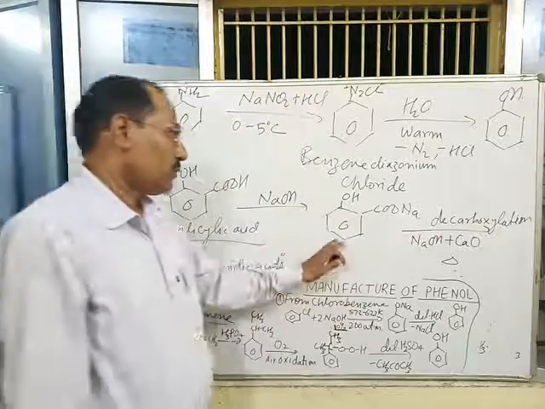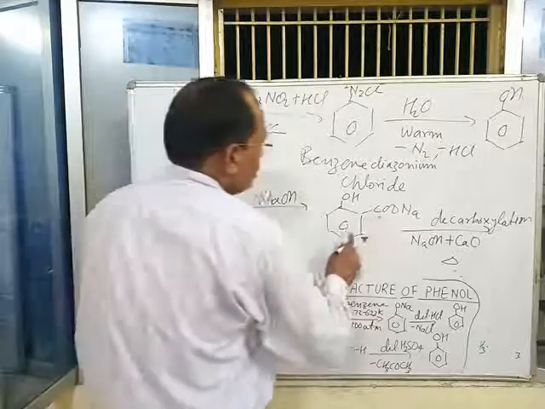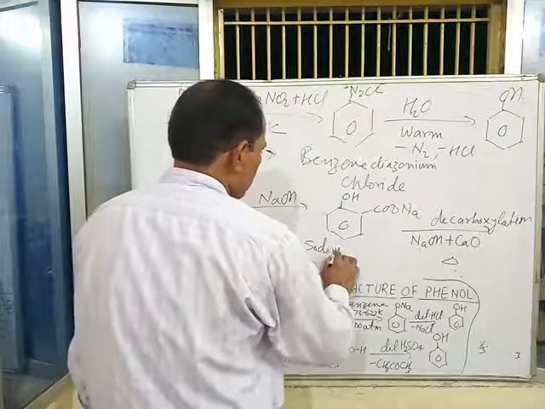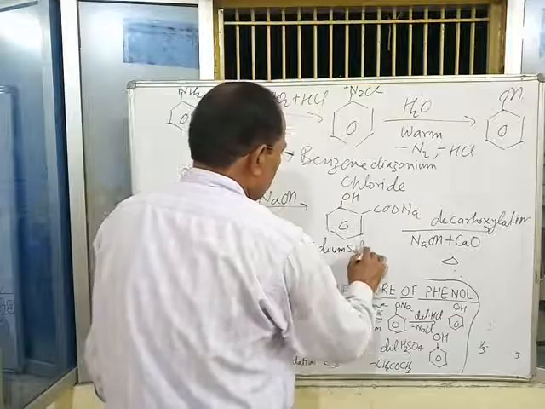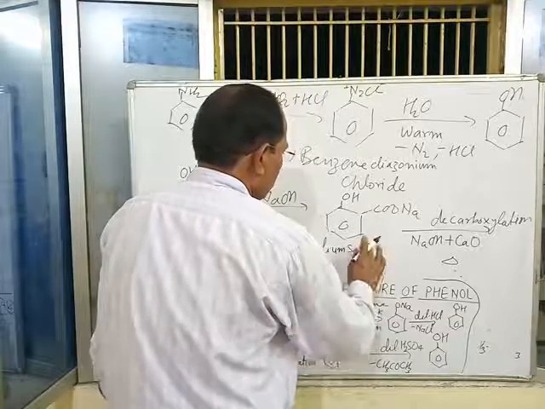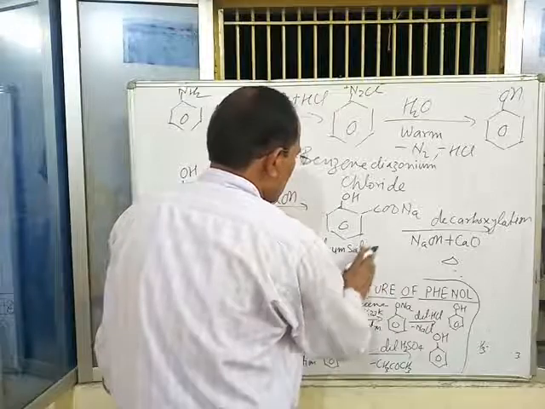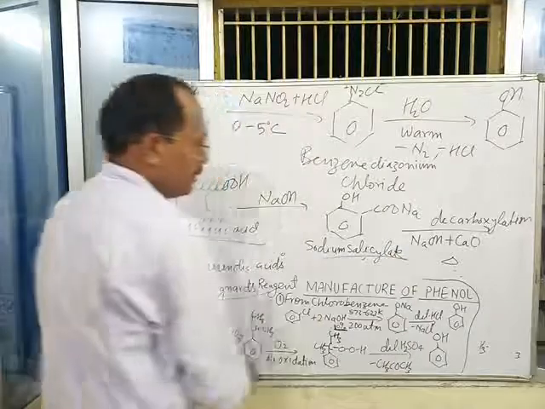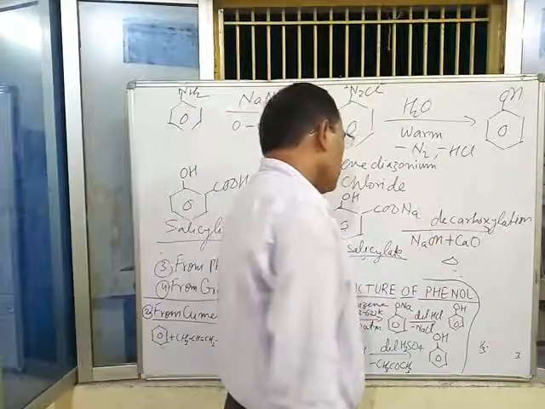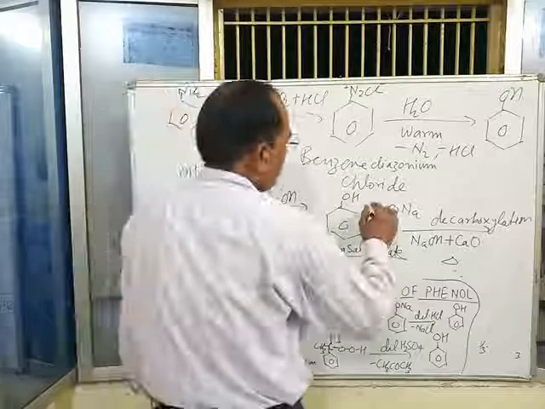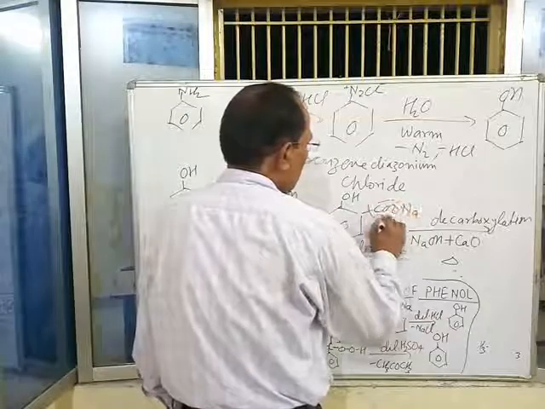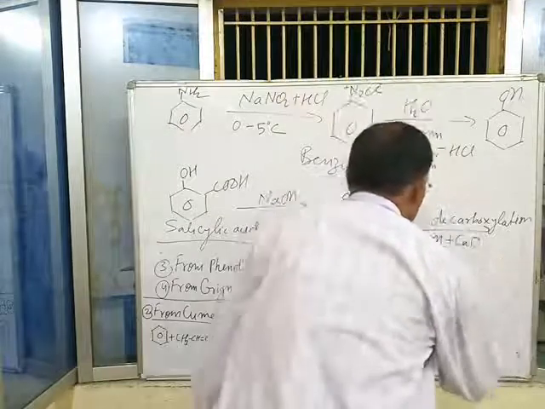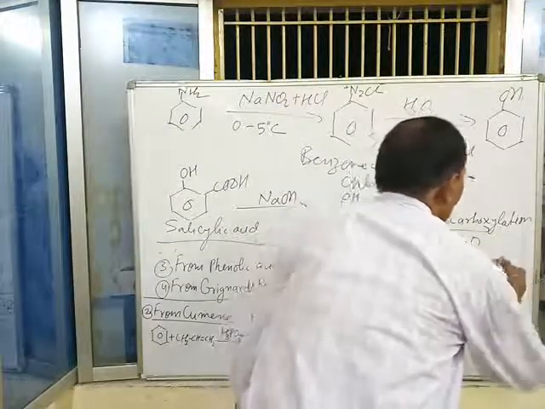When this salt, sodium salicylate, undergoes decarboxylation, it gives phenol. Loss of CO2 takes place, and phenol is obtained.